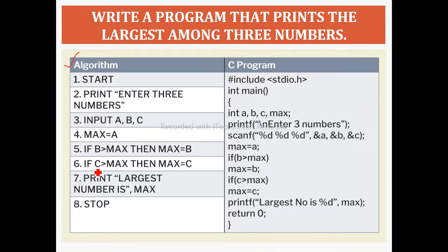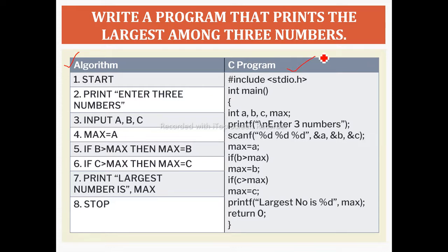If c is greater than max, then we save the c value into the max variable. After the execution of these statements we will get the maximum value, that is the largest value among the three numbers, and we display that using a print statement.